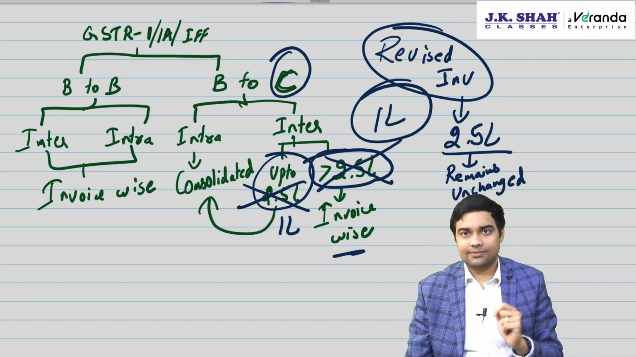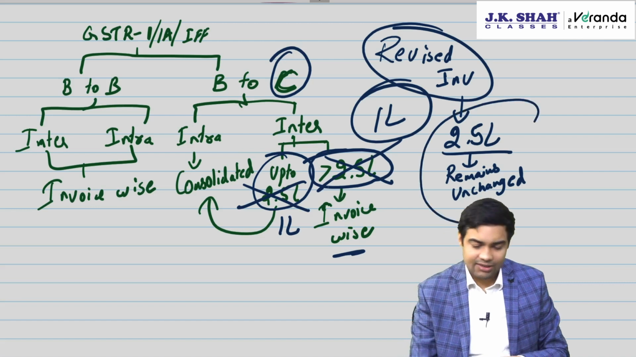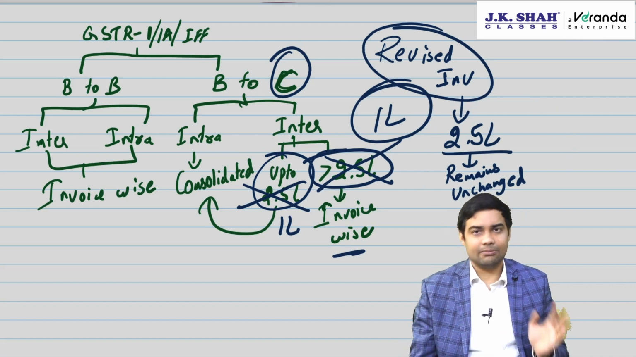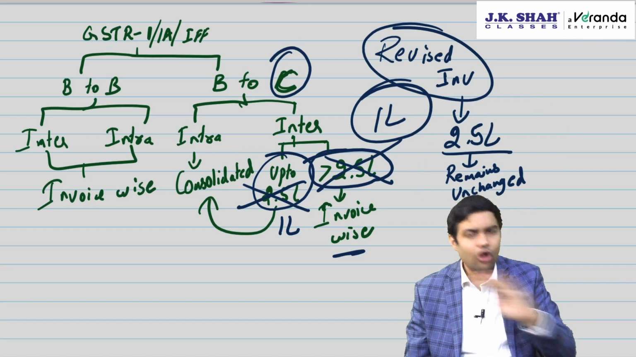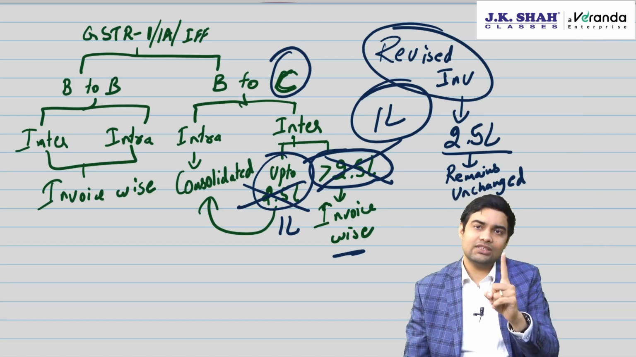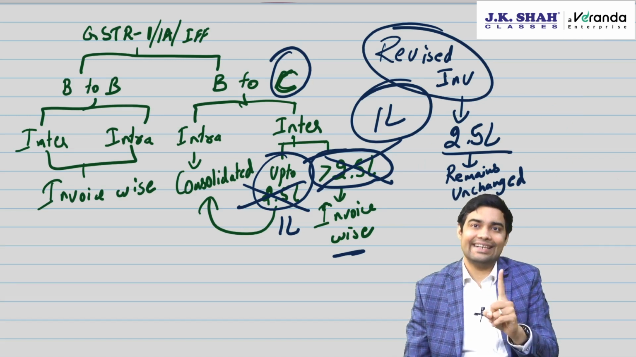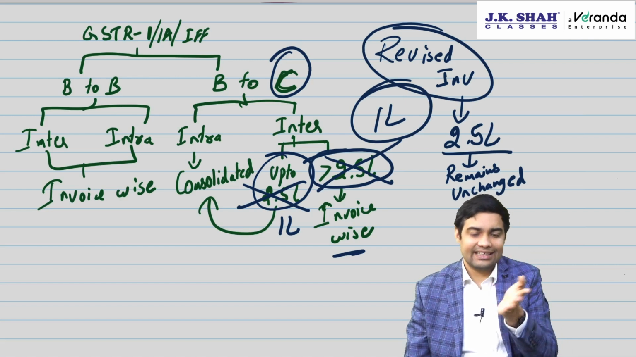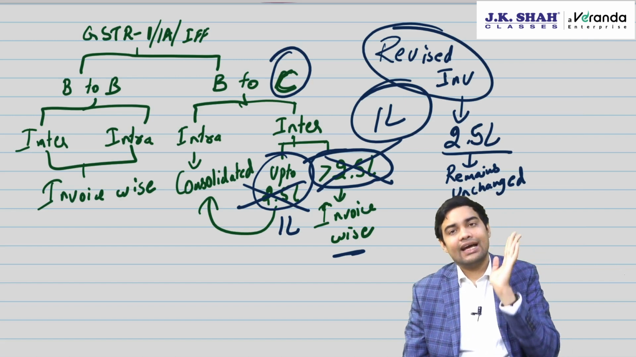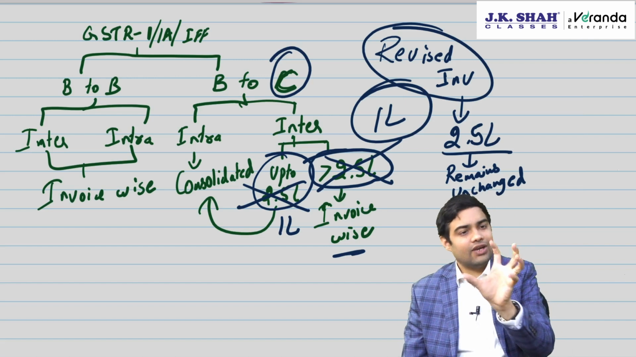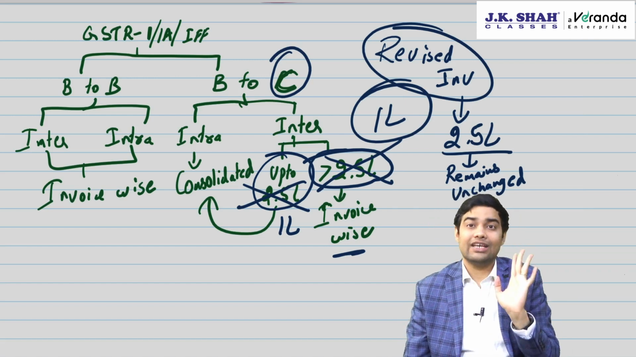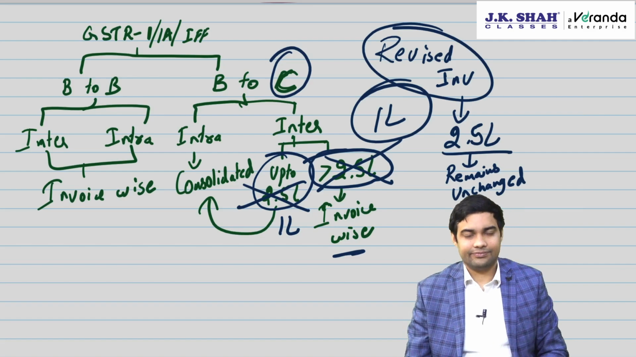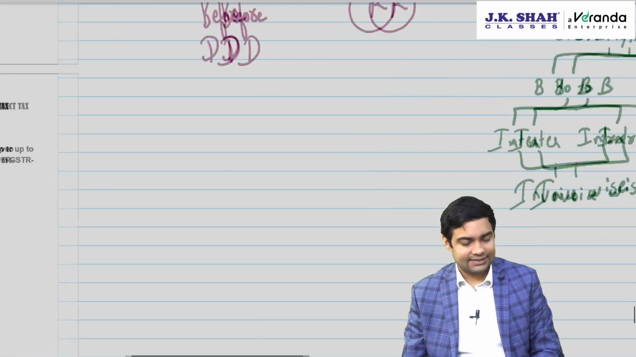Careful about this. Maybe in future they will amend it to make it consistent, but as of now, reporting requirement of all the invoices B2C inter, more than 1 lakh, has to be reported separately. Revised invoice up to 2.5 lakh you can consolidate, more than 2.5 lakh you have to issue separately. Clear? Let's read it.